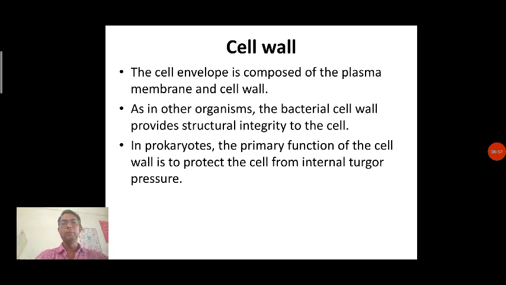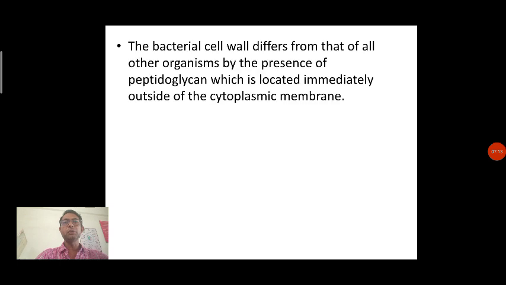So the cell wall is protective in nature. It will maintain the pressure which is present from the inside, and it also protects the cell from the external pressure also. So it is nothing but protective in nature. Now this cell wall differs from that of all other organisms by the presence of peptidoglycan, which is located immediately outside the cytoplasmic membrane.